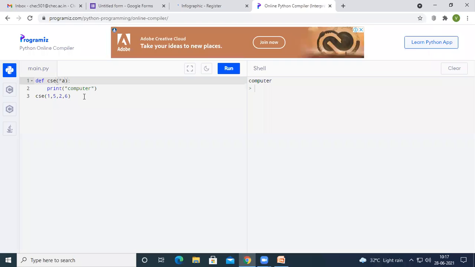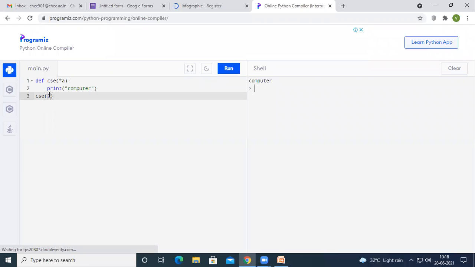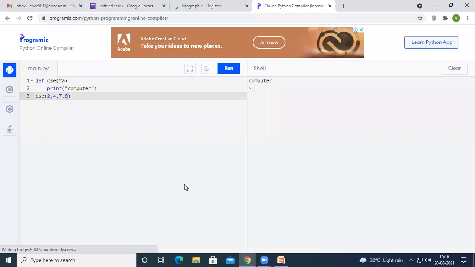If you mention the star symbol in front of the parameter, it is called arbitrary. In that case, the function will be executed if we pass 0 parameters, 1 parameter, or n parameters. During the method call, we may pass 0, 1, 2, 3, and so on, n parameters depending upon our need.